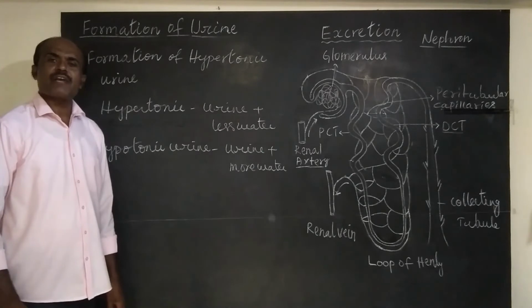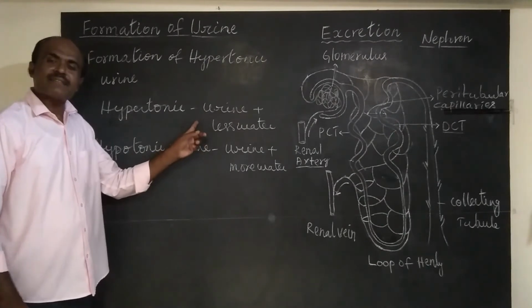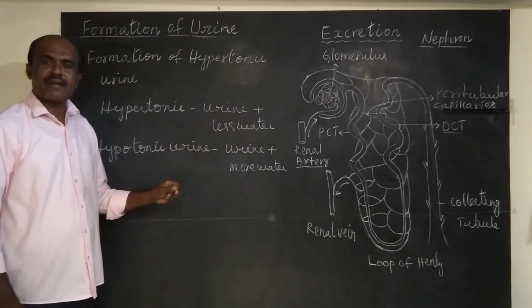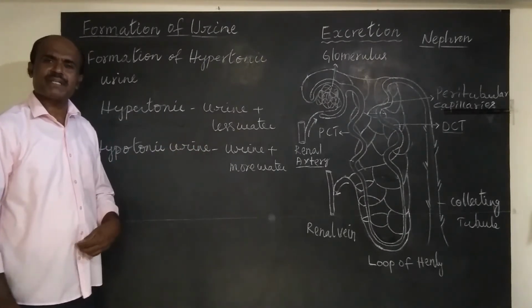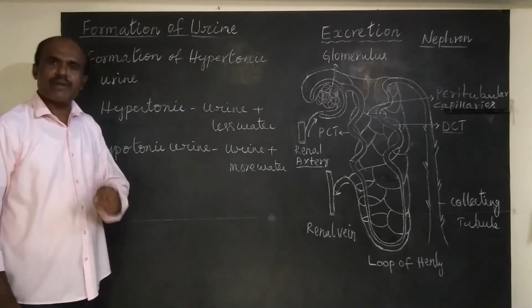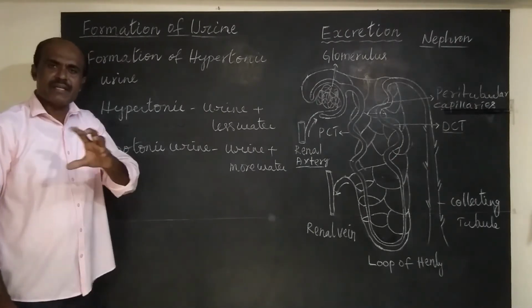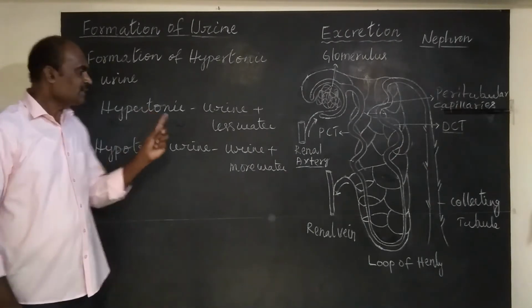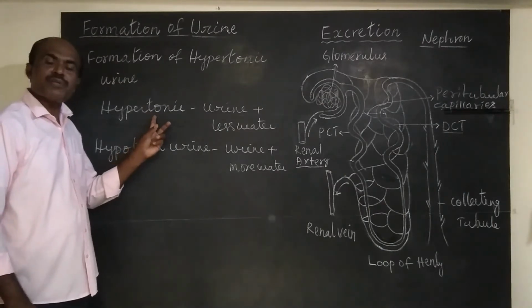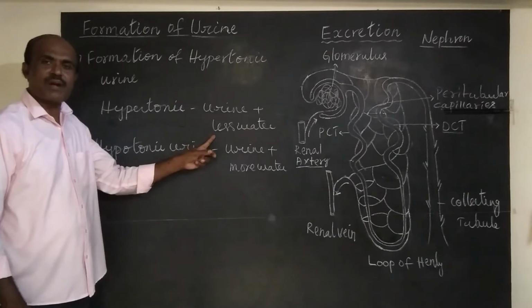When we don't take water for a long time, or in the summer season, there is less water in the body. As the percentage of water in the body is less, water is required for the body. Therefore, water from the urine is reabsorbed. As a result, hypertonic urine is formed. That is, urine with less water.